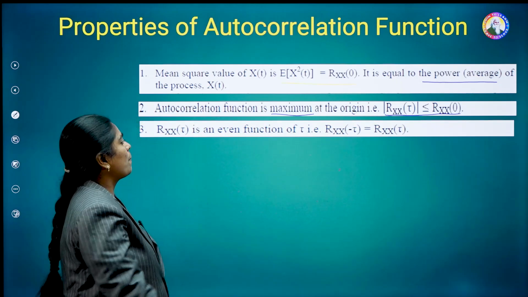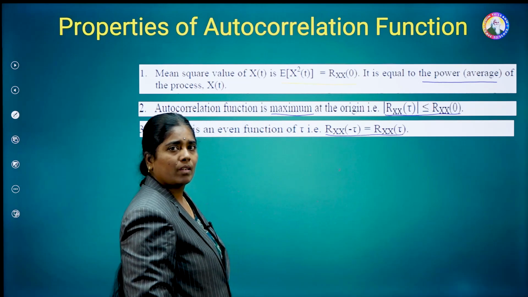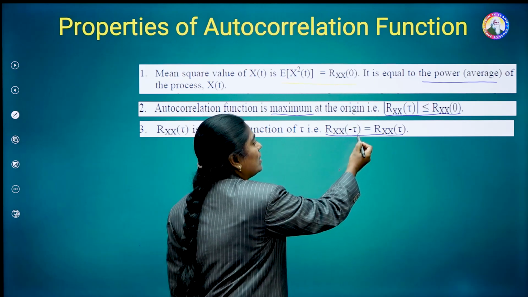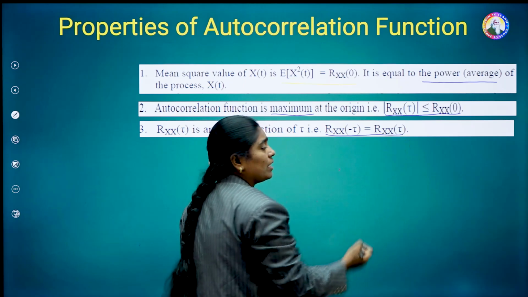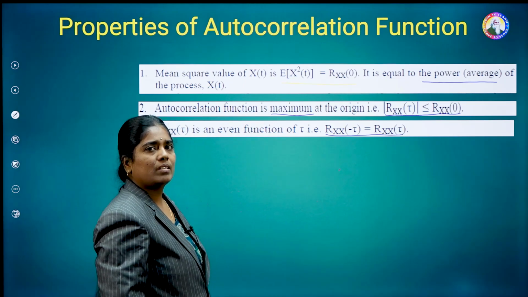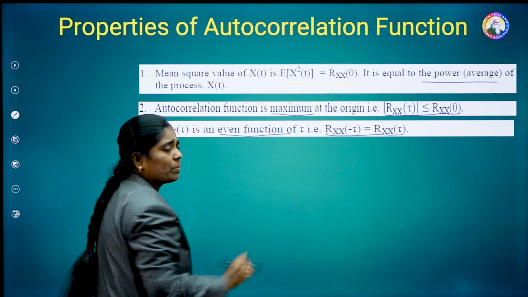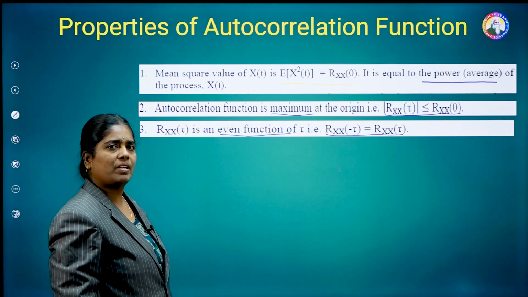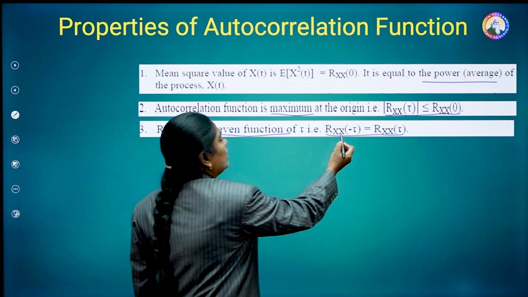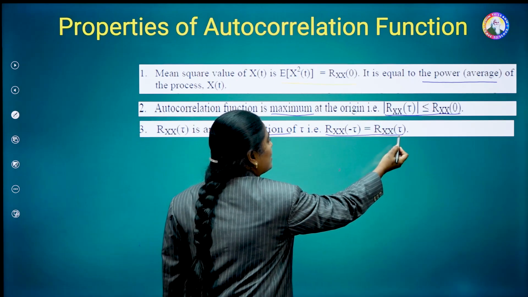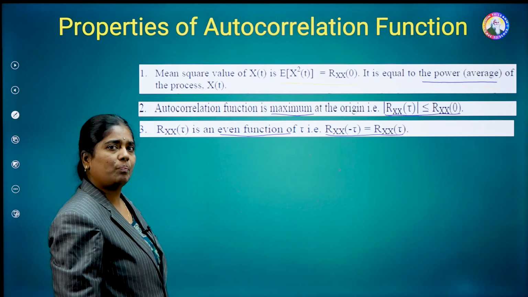And the third property is Rxx of minus tau is equal to Rxx of tau. Here on the LHS you can observe that tau is replaced with minus tau, but the minus is not present on the RHS. That means it satisfies symmetry, specifically the even symmetry property. That's why the autocorrelation function is known as an even function of tau, because we replace tau with minus tau, but on the RHS we do not get that minus. Rxx of minus tau is equal to Rxx of plus tau only.